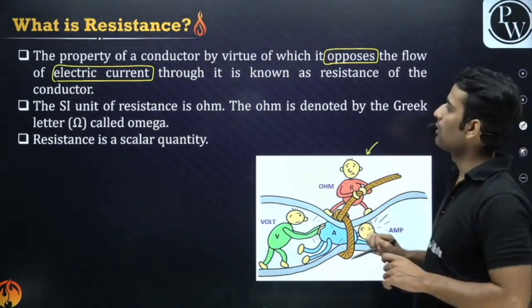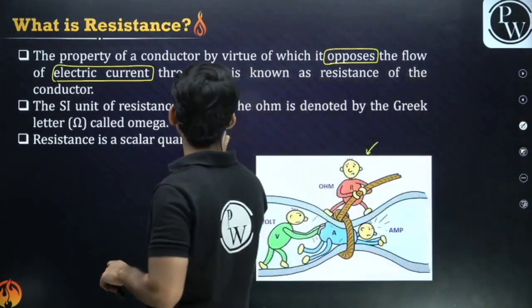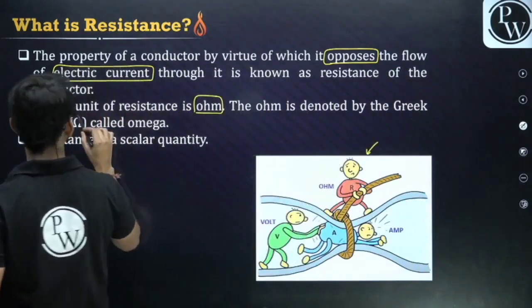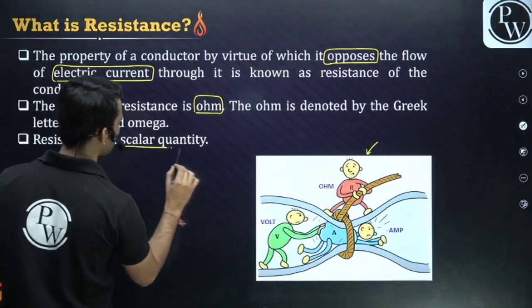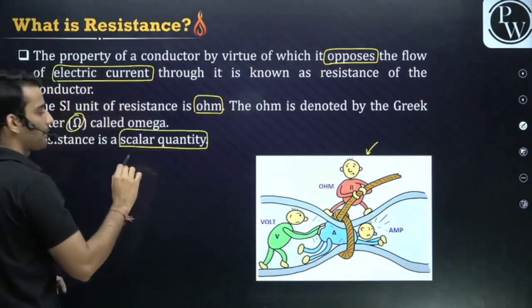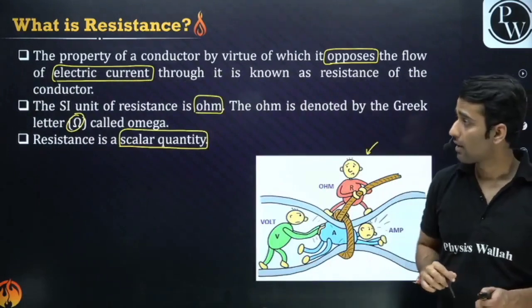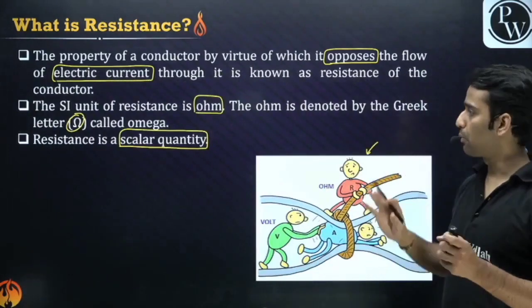It is opposing. So what is the unit of resistance? It is ohm, right? The ohm is denoted by the Greek letter omega, right? And resistance is a scalar quantity. It is not a vector. It does not have any direction. Only magnitude is there. Clear? So this is the resistance, the opposition.